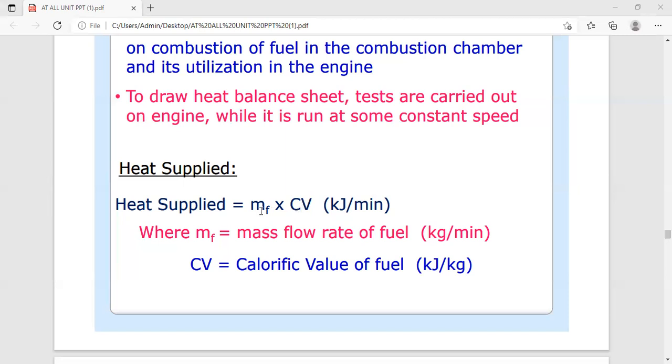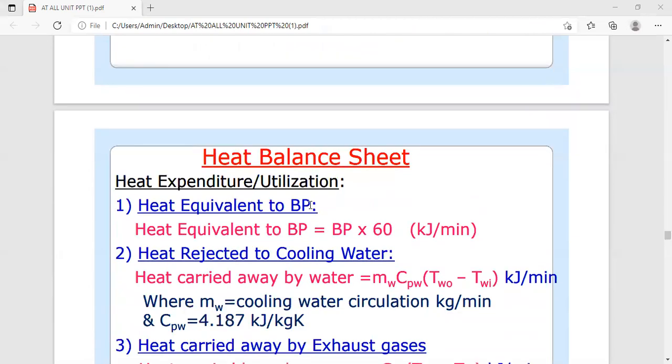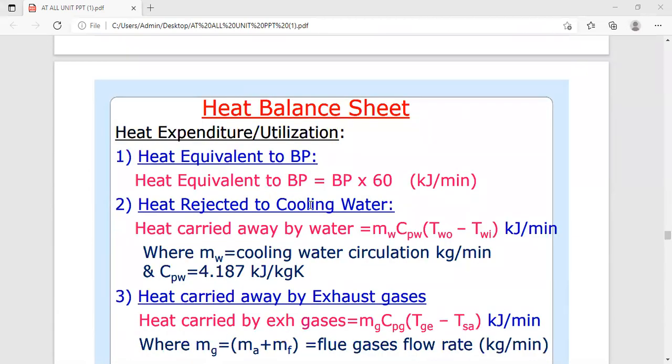So keep in mind, mf we are going to substitute in kg per minute, and cv we are going to substitute in kilojoule per kg. So this is the first, heat supplied, we have seen.